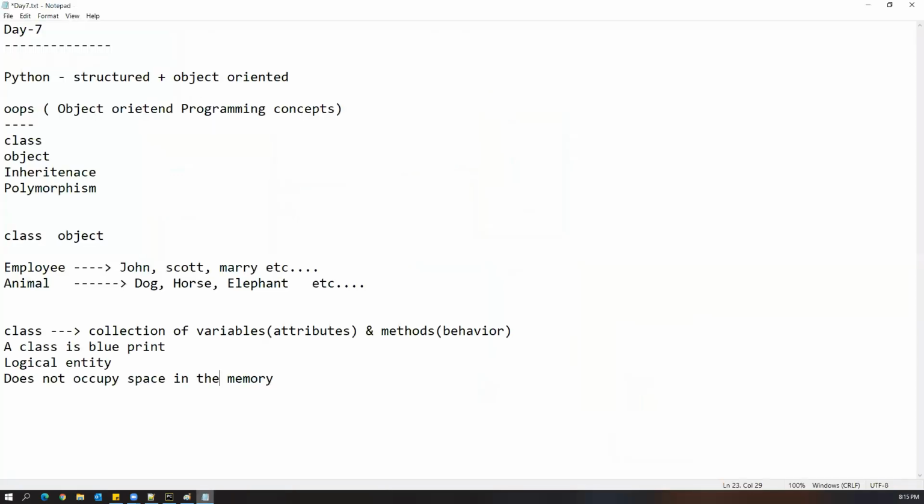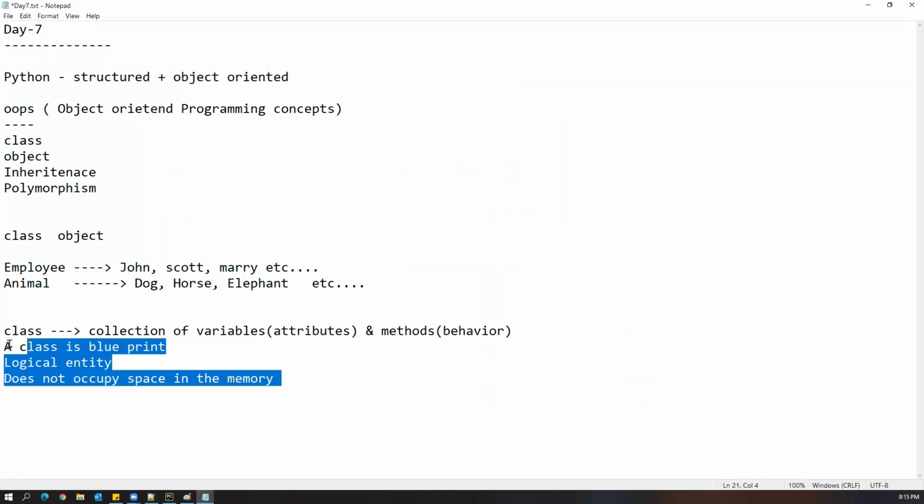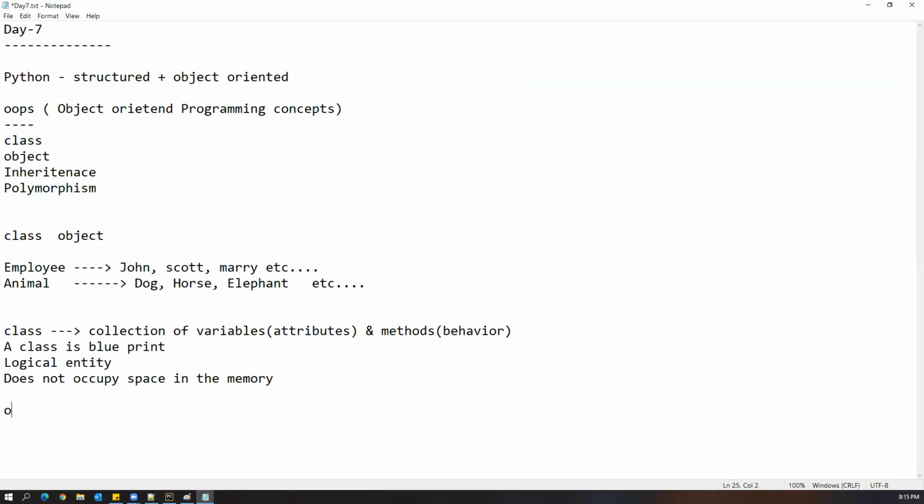Let me write a few important points. A class is a collection of variables and methods. A class is a blueprint, a logical entity, and doesn't occupy space in the memory. But what is an object? We can simply say an object is an instance of a class, and we are giving the physical form of the class. An object is an instance of the class, it is a physical entity, and it will occupy a certain amount of space in the memory.